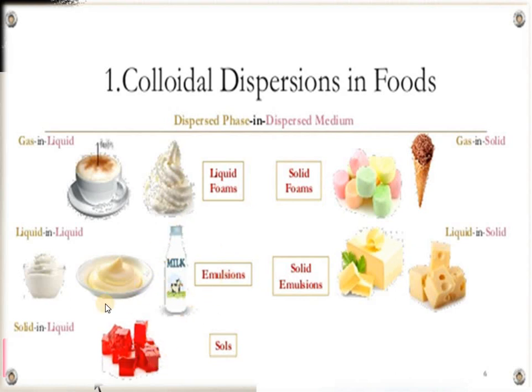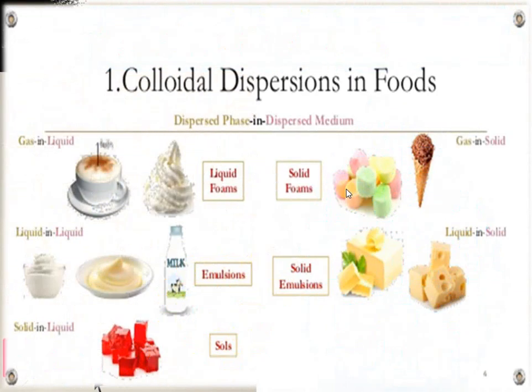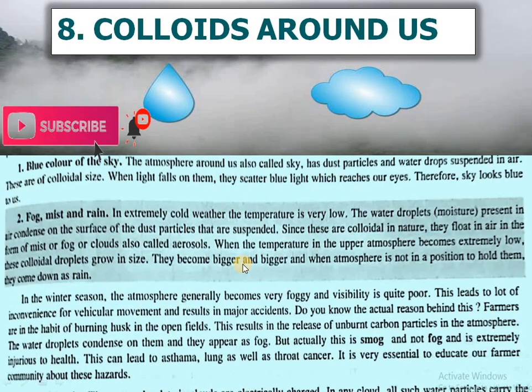So this gel, this is solid in liquid. I will say this is a gel, a hair gel which normally boys use, or we can say this is a wax. So this thing is a type of colloid which is solid in liquid, but this left hand side is your milk, it is an emulsion.